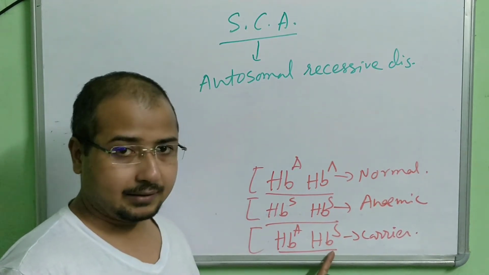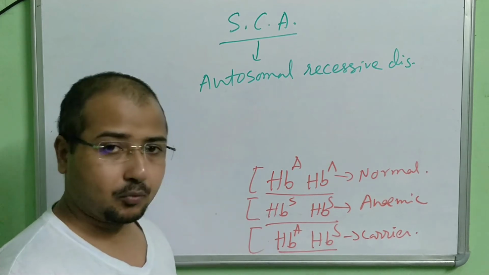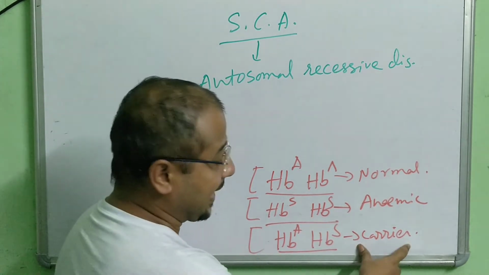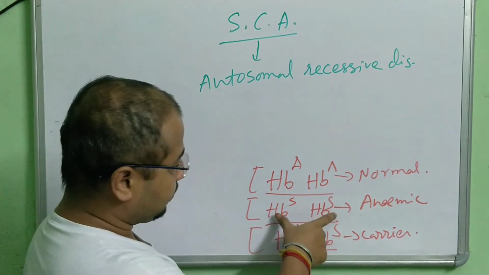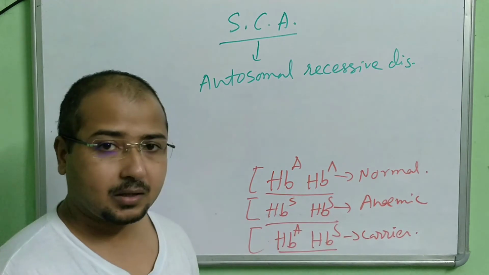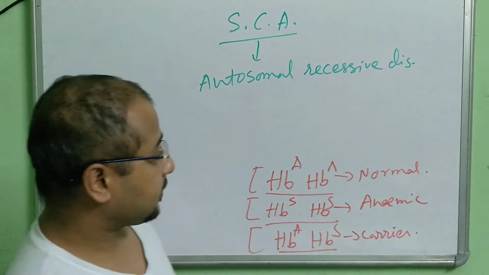S for sickle cell, affected. A is the normal one. Okay. So it's a heterozygous combination where it is carrier. Both are HbS, HbS. In this case, this is the anemic. Understood?